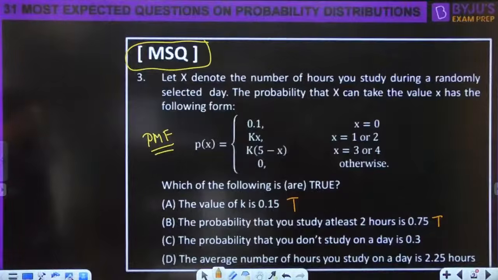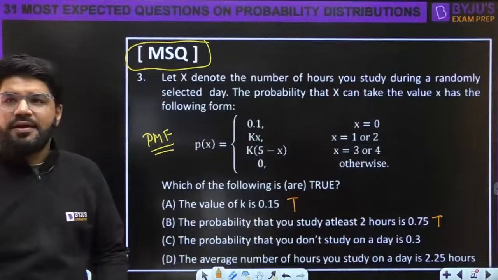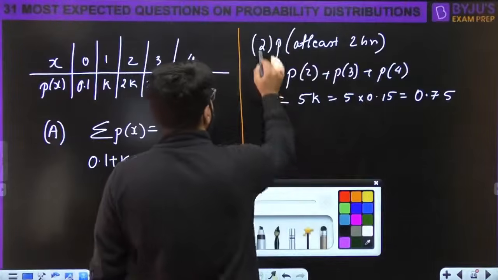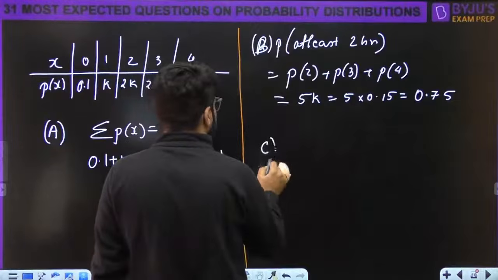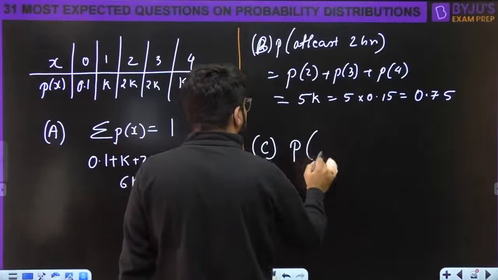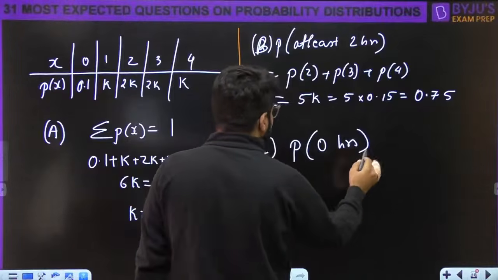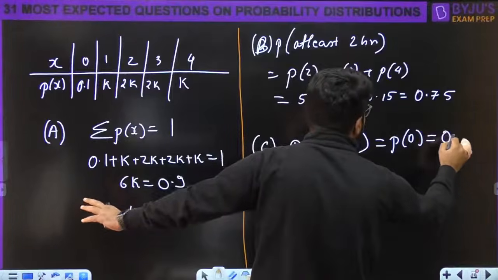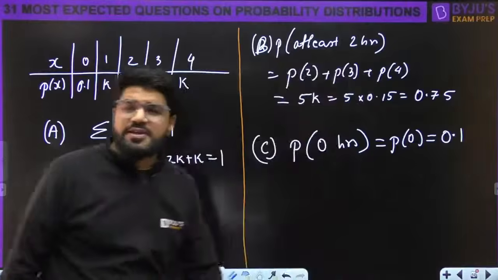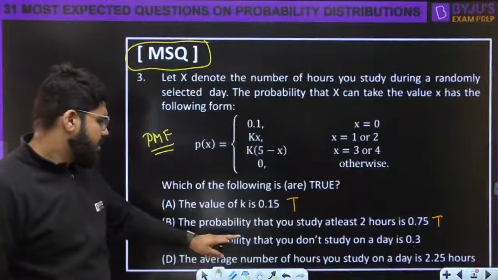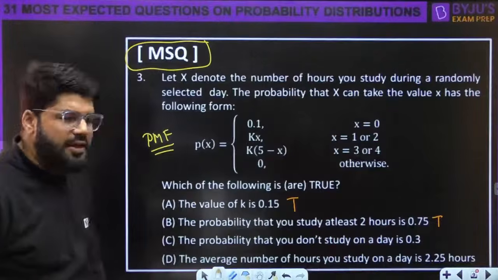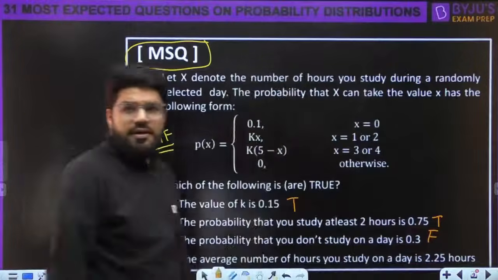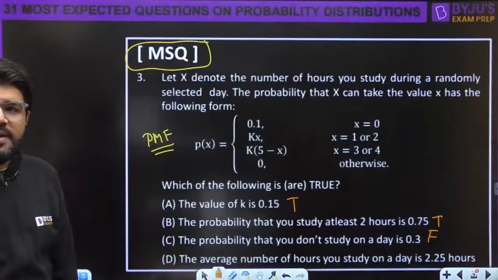The probability that you don't study on a day, don't study means 0 hours. This was option number B actually. In option number C, the probability that you don't study on a day, that is the probability of 0 hours, the probability of 0 is actually 0.1. That is specified. So C is wrong. This looks like false. We have to check all because it is multiple select.